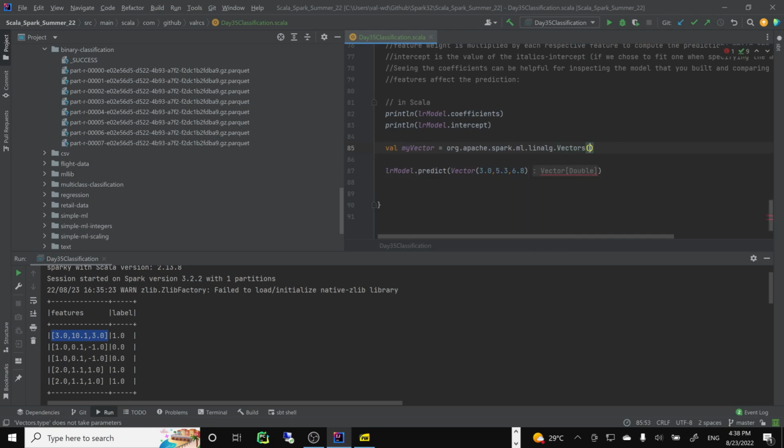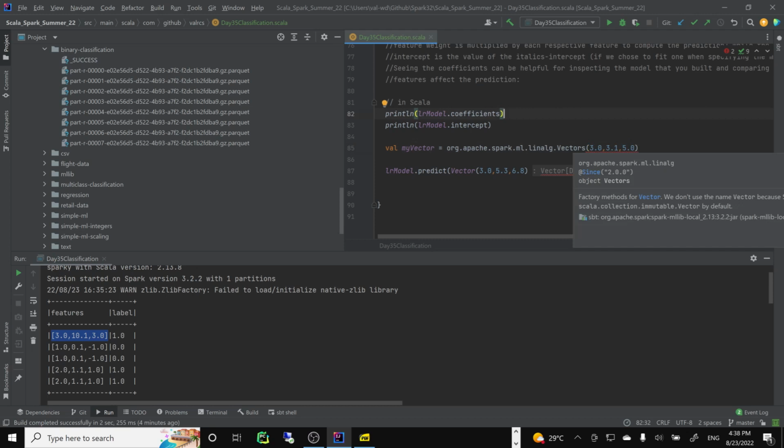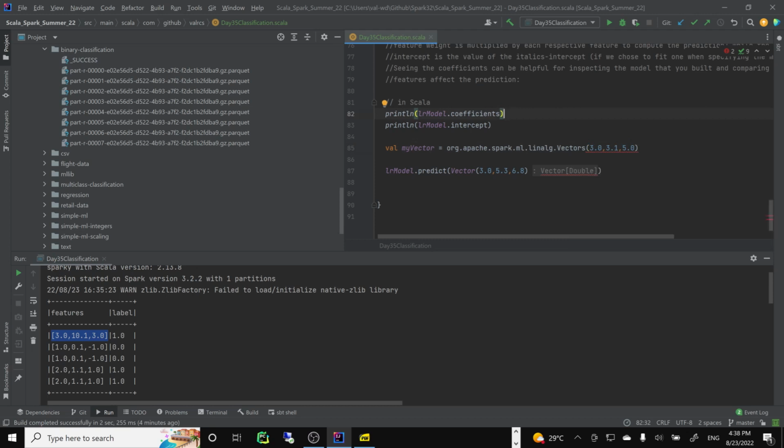No, I guess not, because it doesn't work like that. Factory methods, can we do something? Create a vector. It'd be nice to do it by hand. Or maybe we could do a data frame.